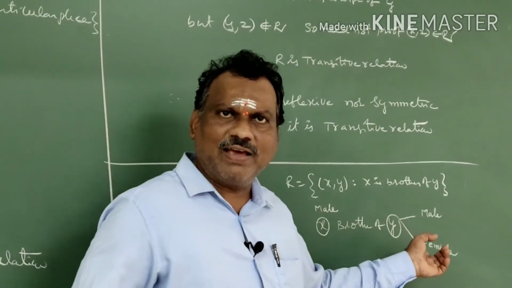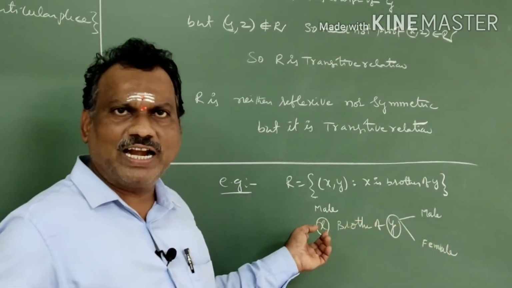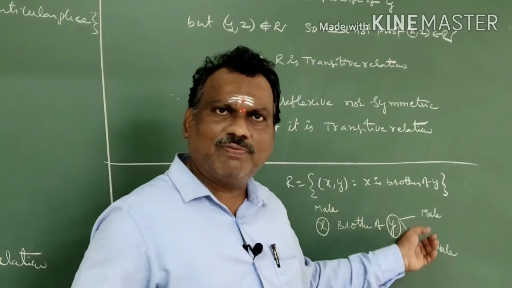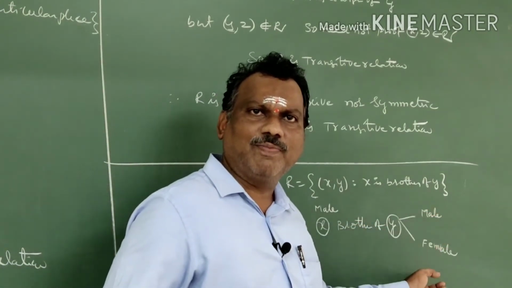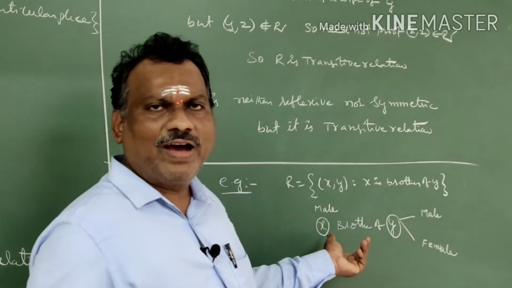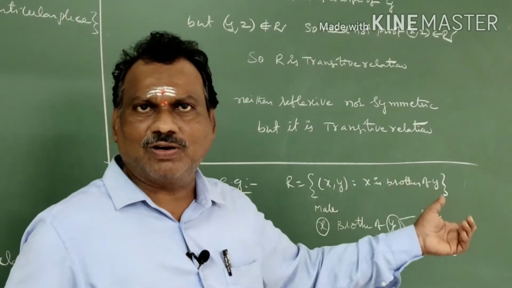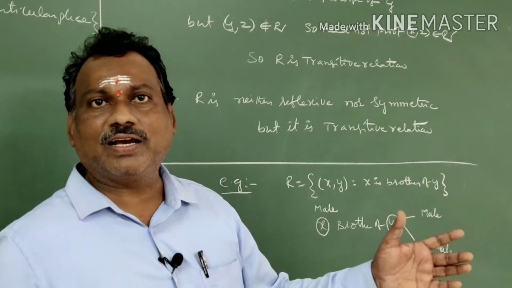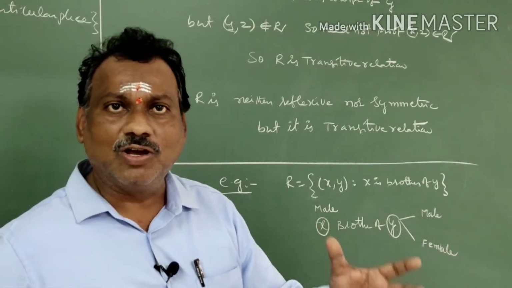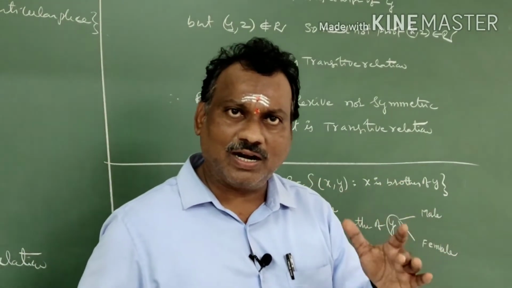If y is female, it will not, because y may be male or female. That's why y comma x does not belong to R, so it is not a symmetric relation. So the brother relation is not reflexive and not symmetric.